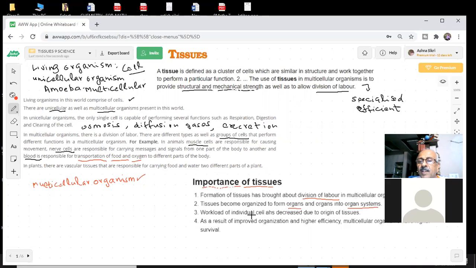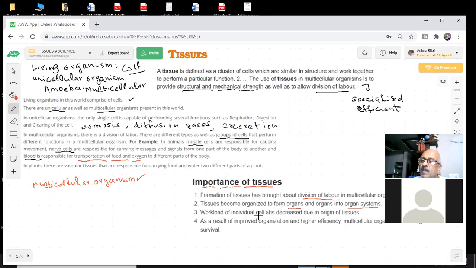The workload of individual cells is decreased due to the origin of tissues. What did the origin of tissues help us with? Different tissues are performing different functions, so the workload on individual cells will become less. If you have a single cell, can it perform such a big function? No. So there has to be a group of cells.